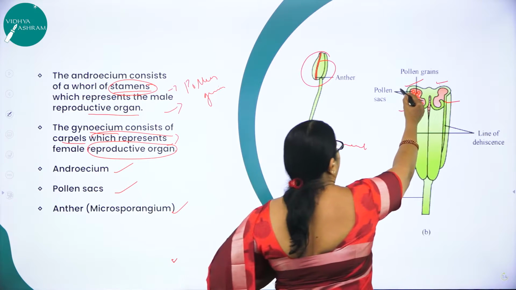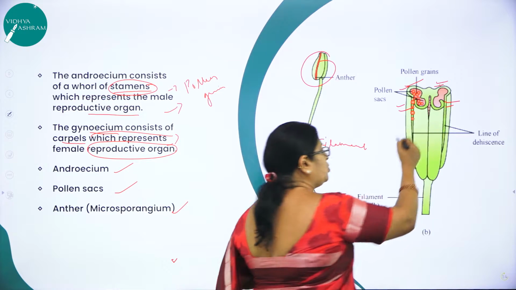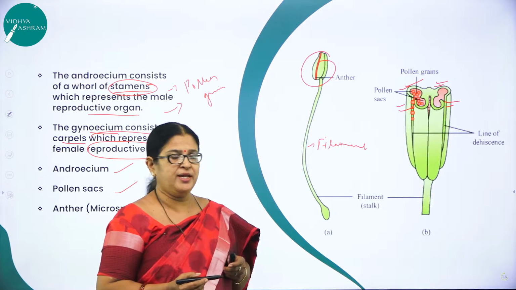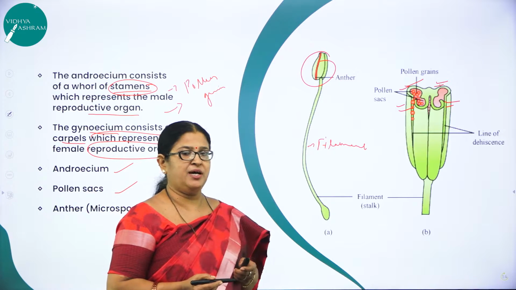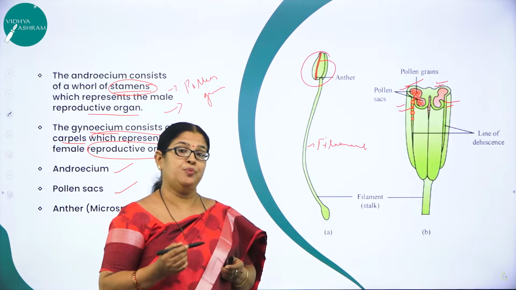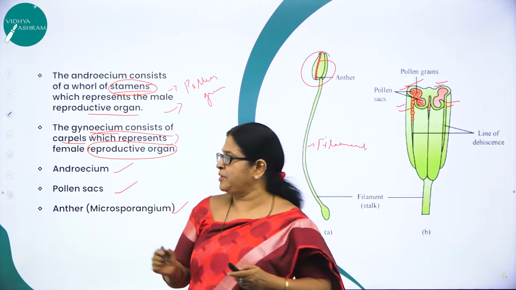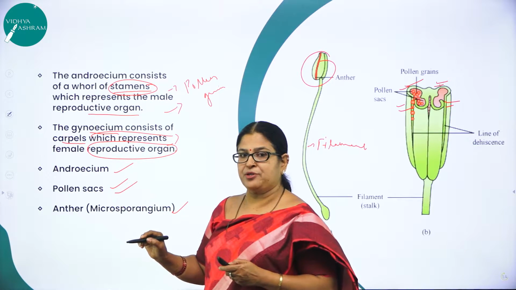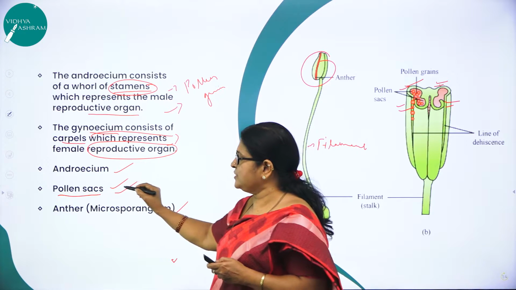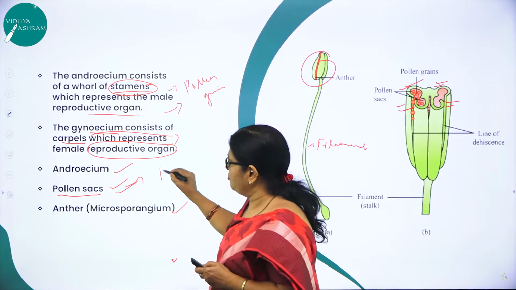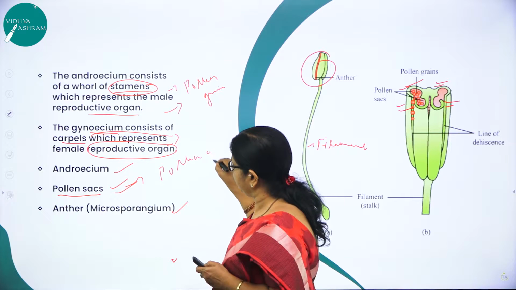Here you can see they are located at the corners, 2 in each lobe, right? And these microsporangia will later develop into what? Pollen sacs, right? You remember the microsporangia later develop into what? Pollen sacs, and pollen sacs later are packed with pollen grains.